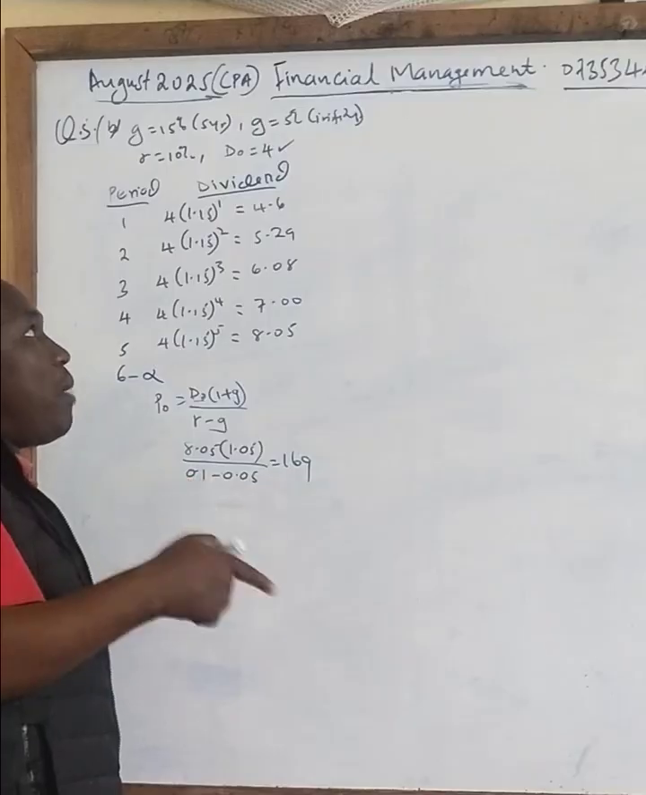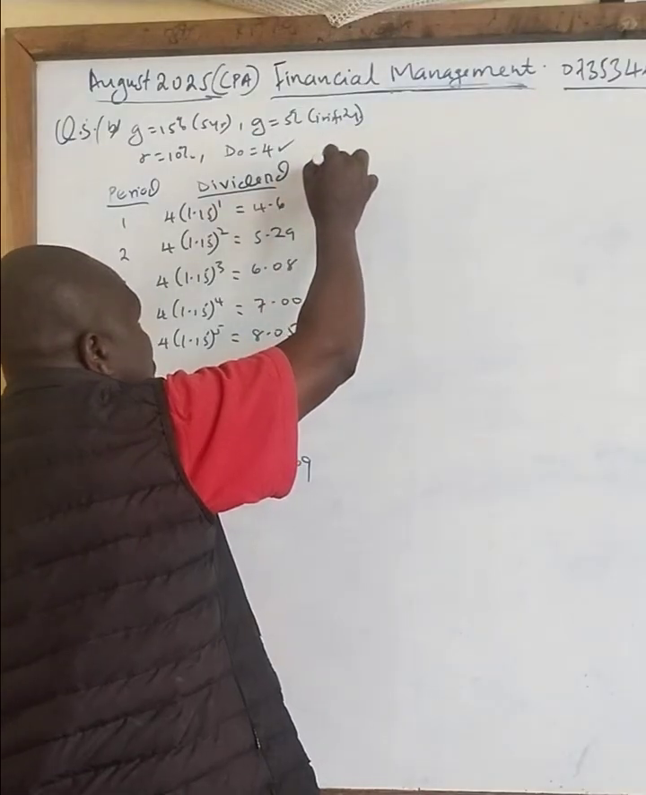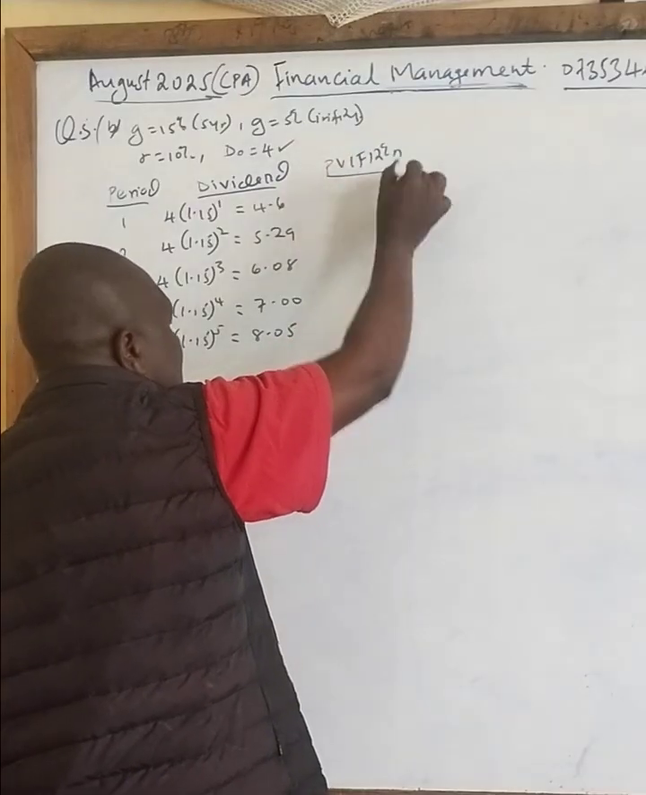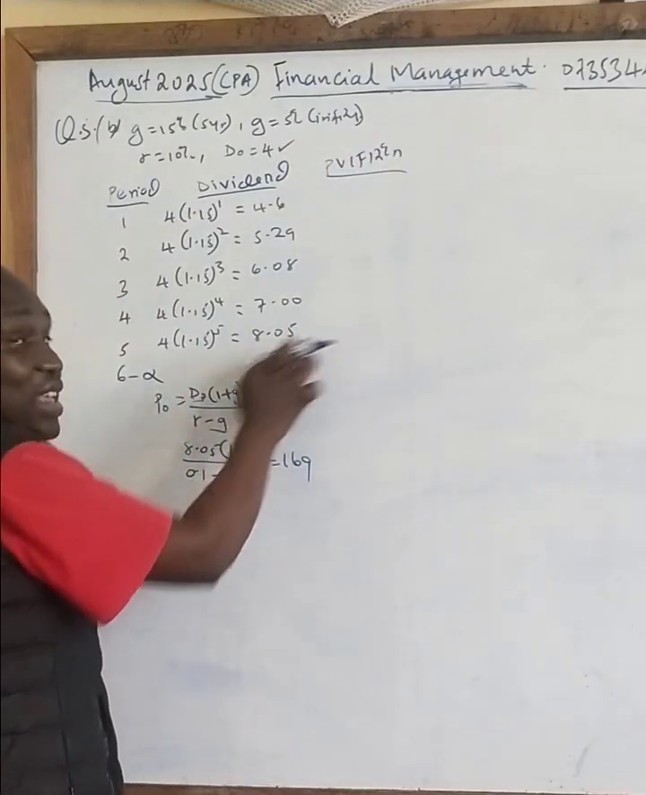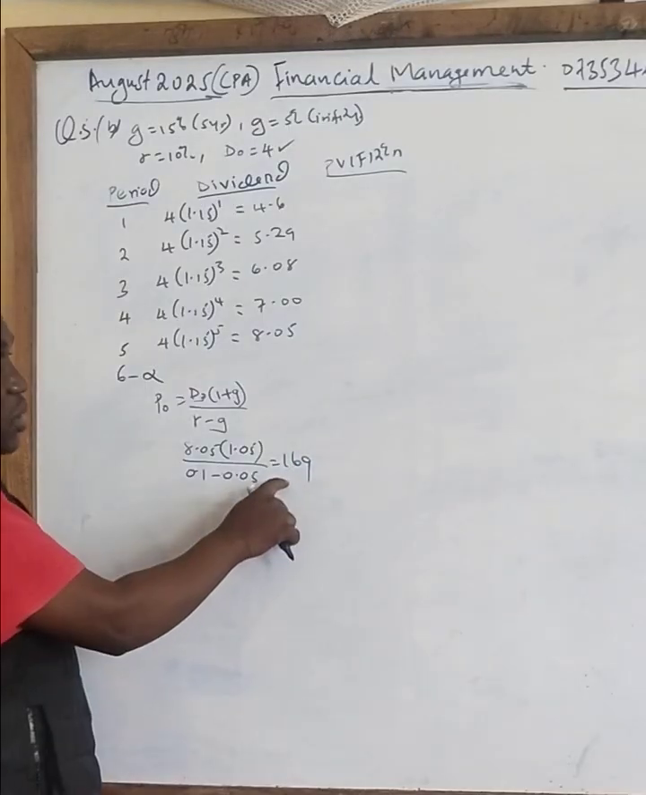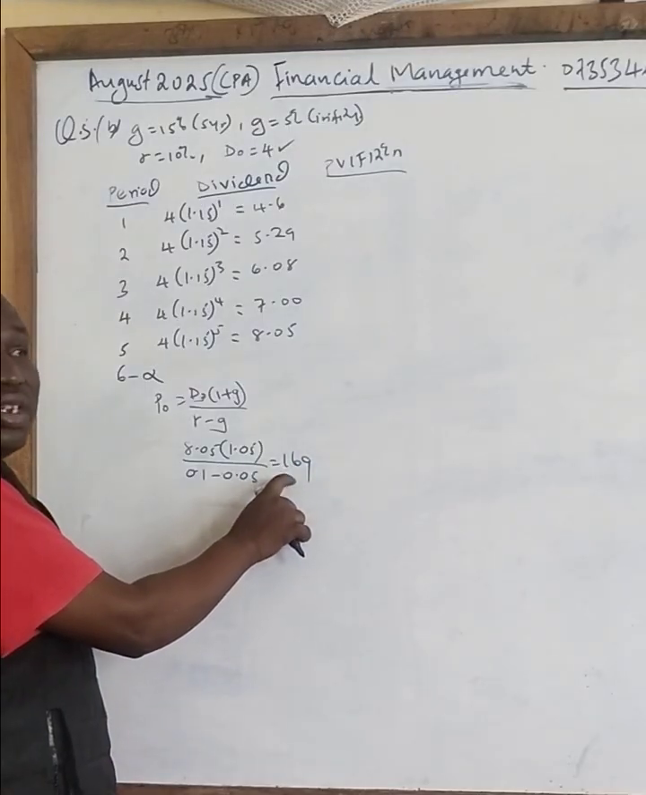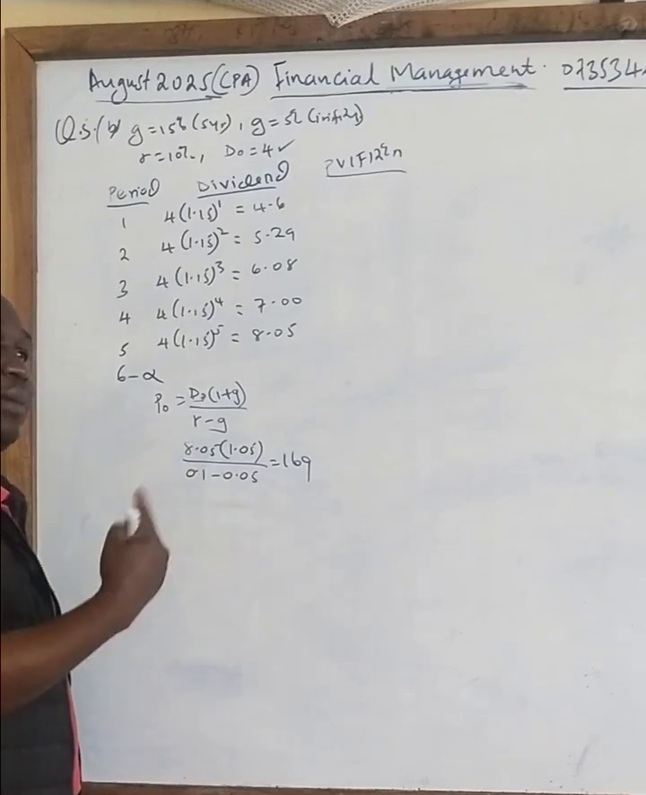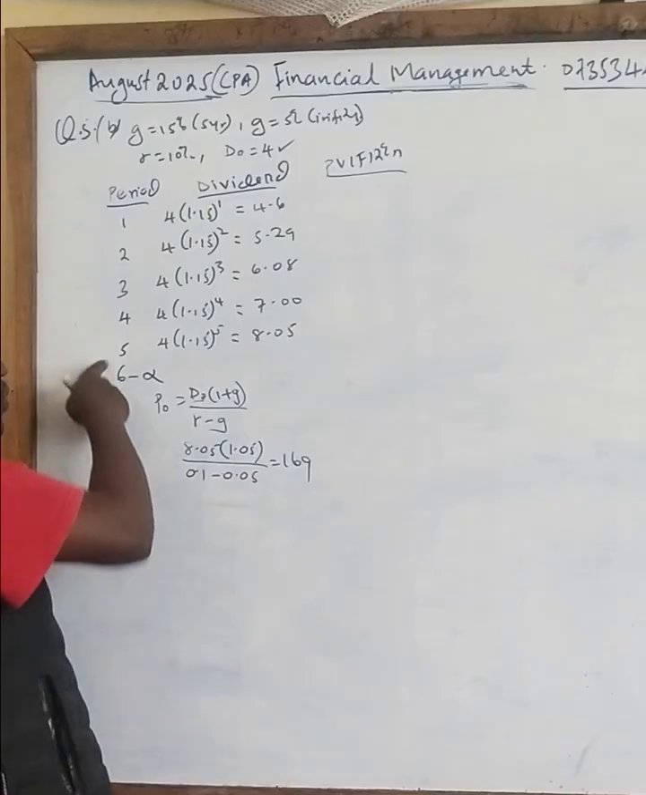So therefore, our present value interest factor at the rate of 12% for n years, whatever I have on the 6th year, will be used to discount this figure here, because it is at the beginning of the 6th year, not at the end of the 6th year. So if it is at the beginning of the 6th year, it means these are balances brought forward from the 5th year.